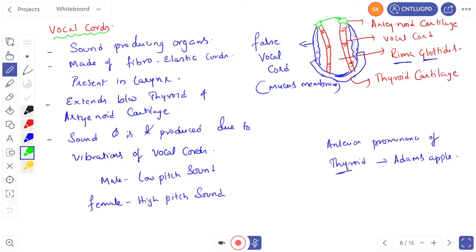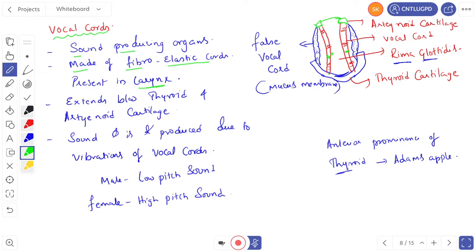Vocal cords. Vocal cords are sound producing organs, right? And the vocal cords are made up of fibroelastic cords. Where are these vocal cords present? They are present in the larynx. So remember here, this is the thyroid cartilage and these are the arytenoid cartilages. The vocal cords extend between the thyroid and arytenoid cartilages. Vibrations of these vocal cords produce the sound.